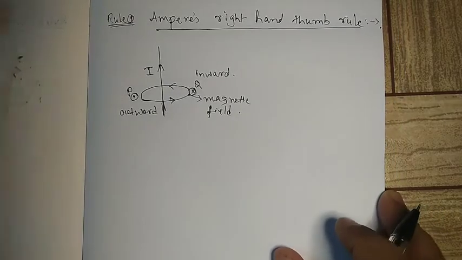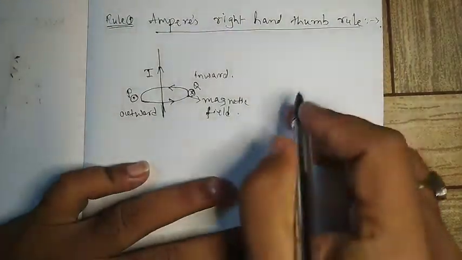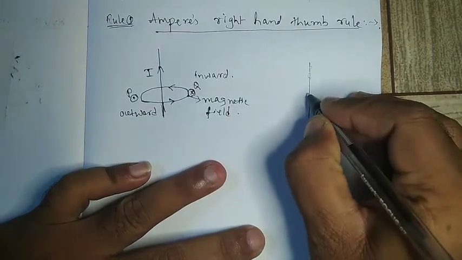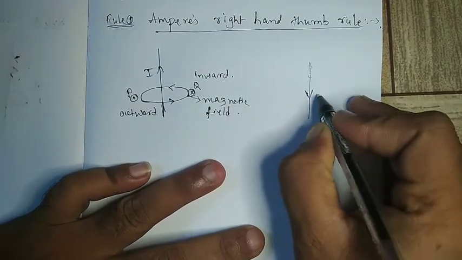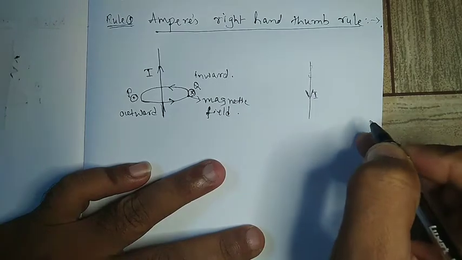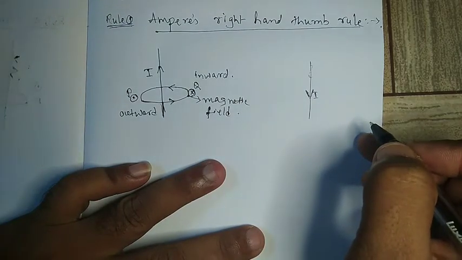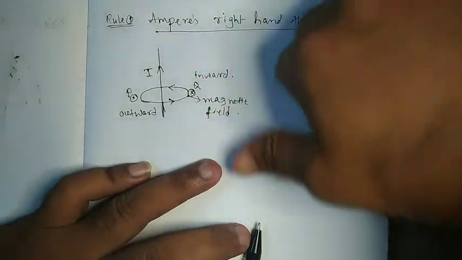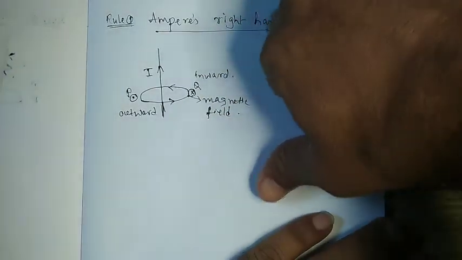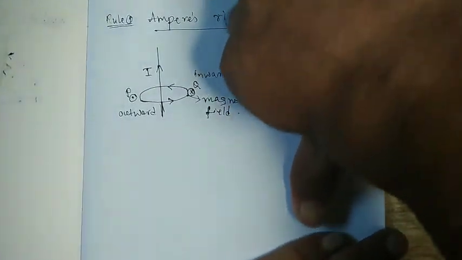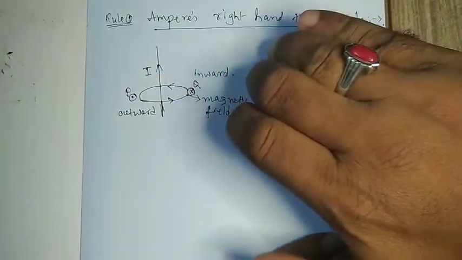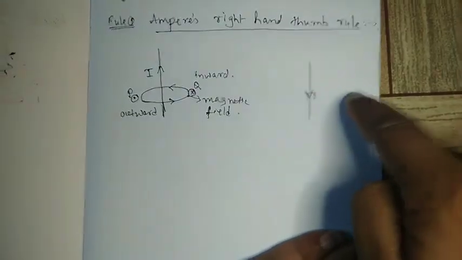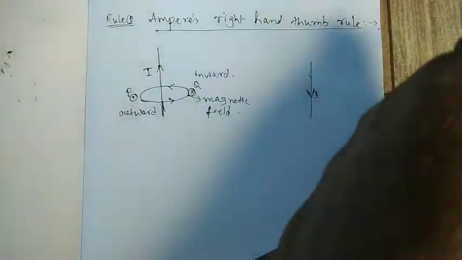If I reverse the direction of a current, that means if the current is moving in the downward direction, then what will be the direction of the magnetic field? Now we have to change the direction of our thumb to point downward. So here the curling fingers enter on this side and come outside from this side.